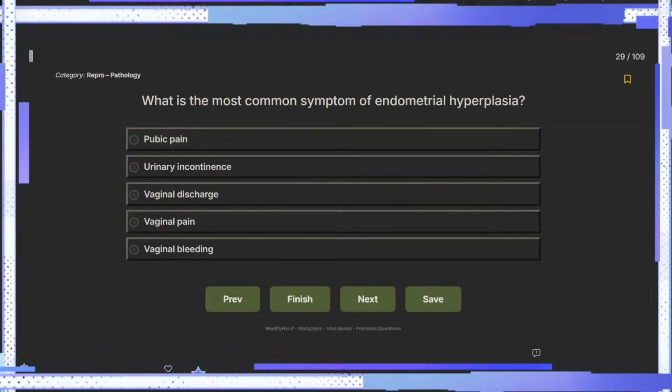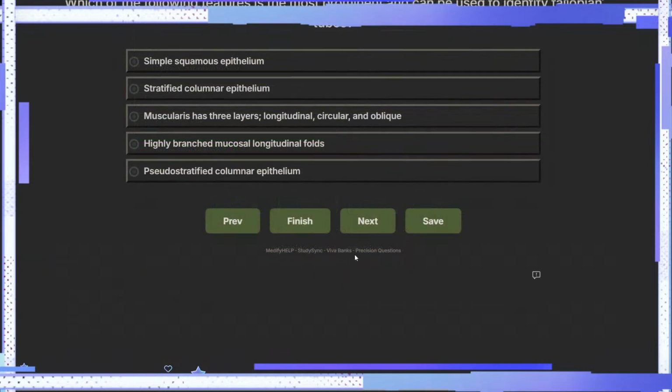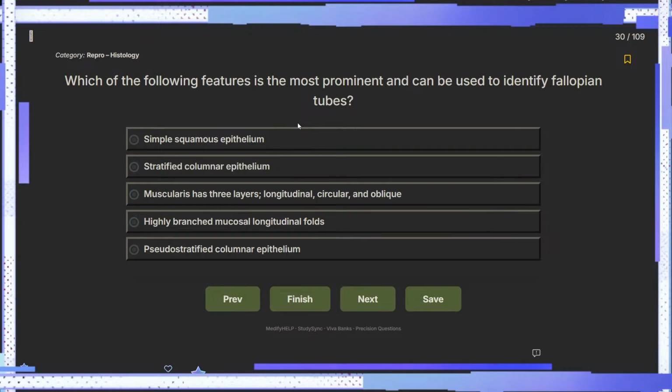So fair enough. Most common symptom of endometrial hyperplasia. I think the most common symptom would be discharge. Not sure. Yeah, I think it's discharge or pain. Maybe pain. So vaginal bleeding is like the main thing in endometrium होती है. ठीक है, got it. Okay.